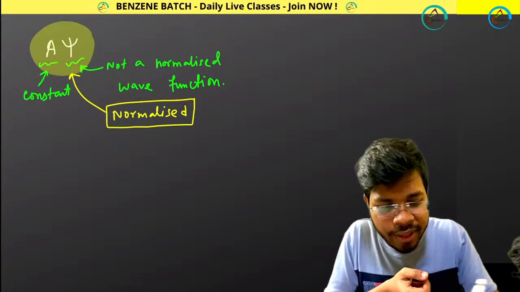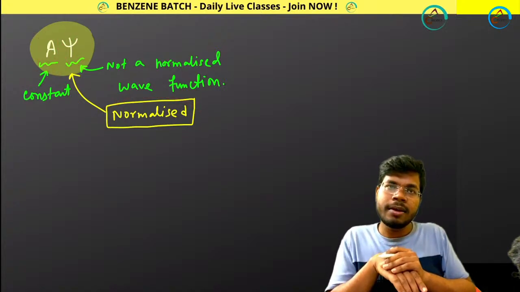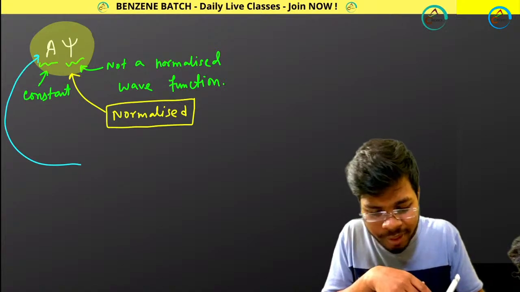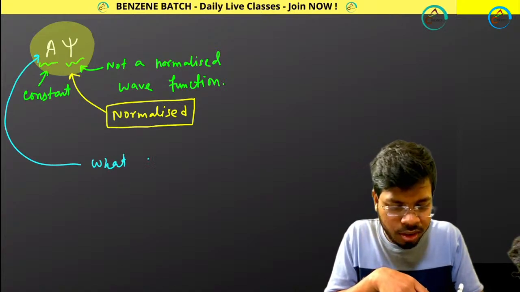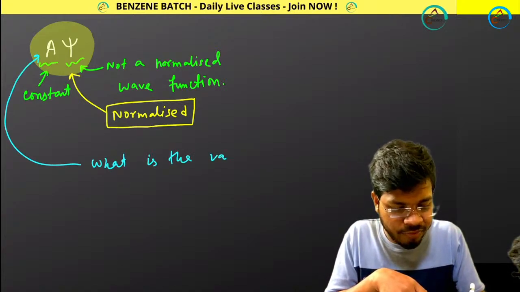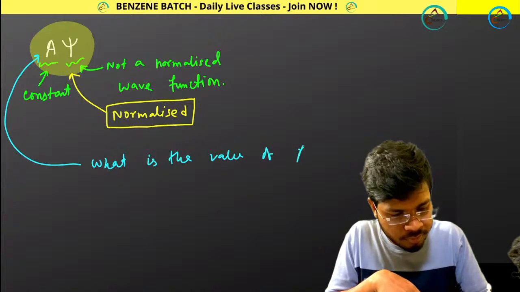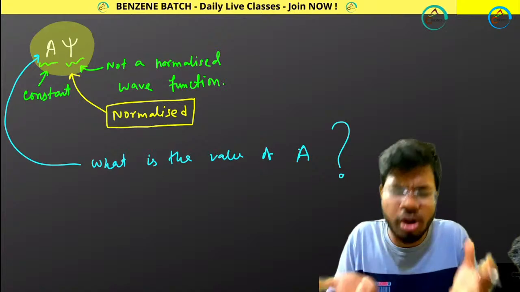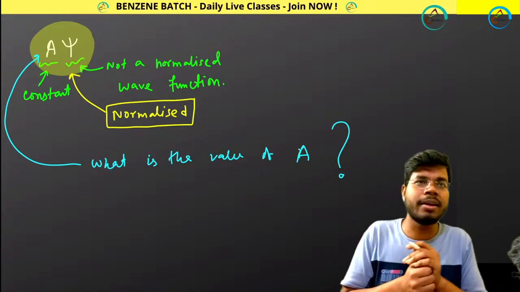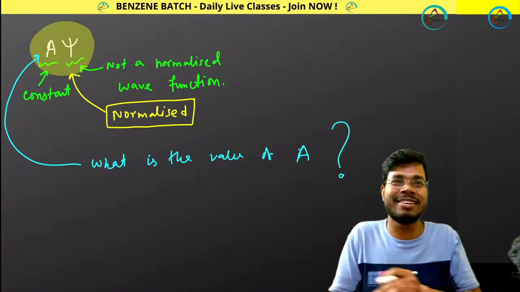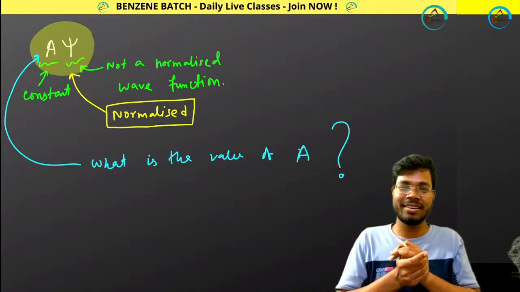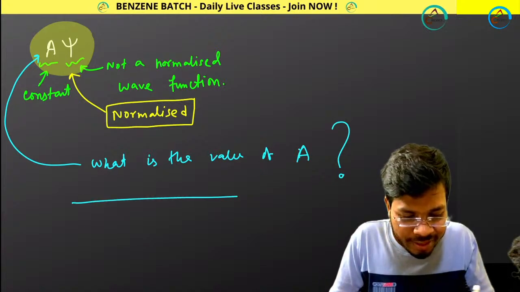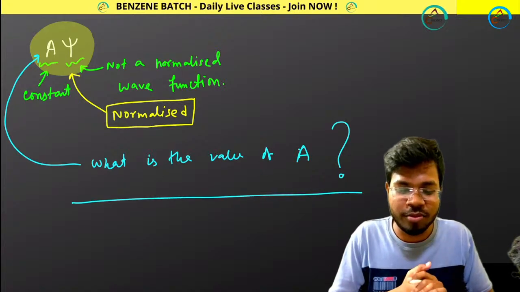Now you can ask me, okay, you are multiplying with a, so what is the value of a? Because I am taking a as a constant. What is the value of a? Yes, Ashwin, same question you are asking me. How could I get the value?